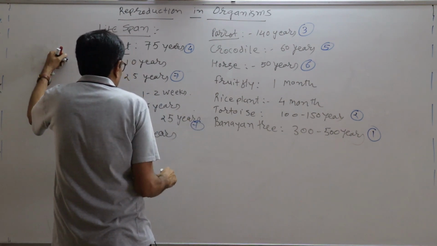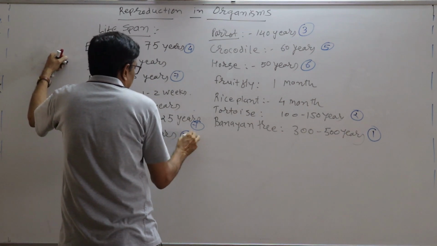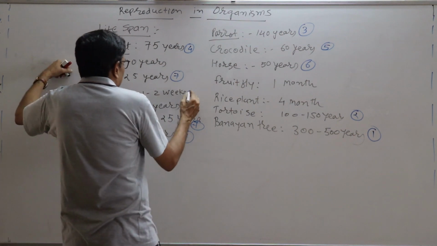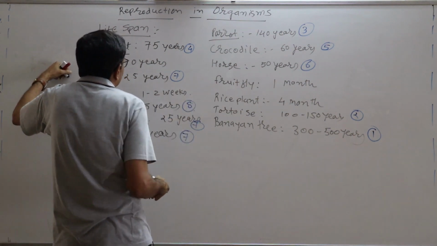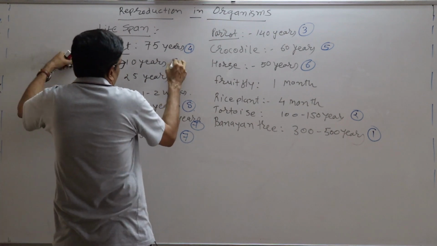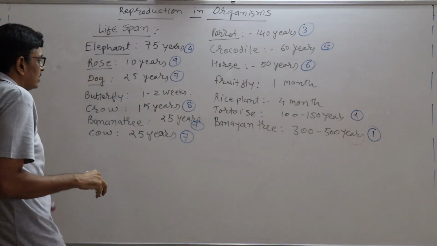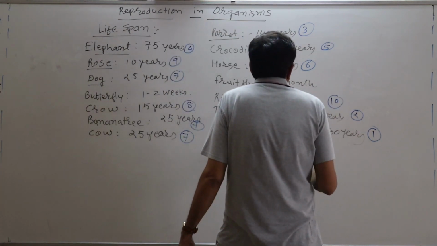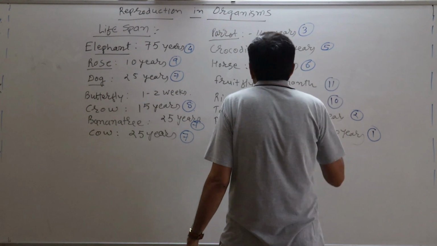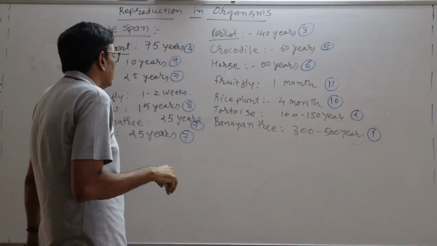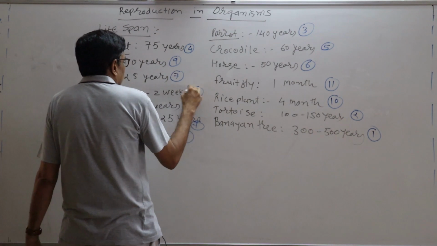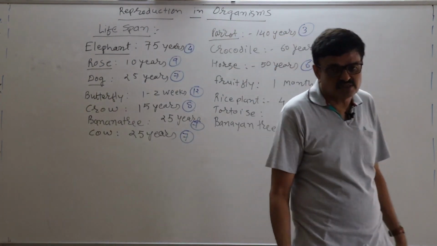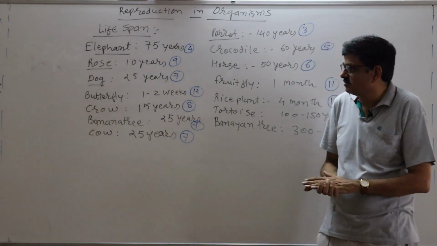Banana tree is also 7. Cow is also 7, 25 years. Then 8th number is crow, 15 years. Now 9th number is rose, isn't it? Then 10th number is rice plant. Then 11th number is fruit fly. And last but not least, butterfly is number 12. That is the descending order as far as lifespan is concerned.